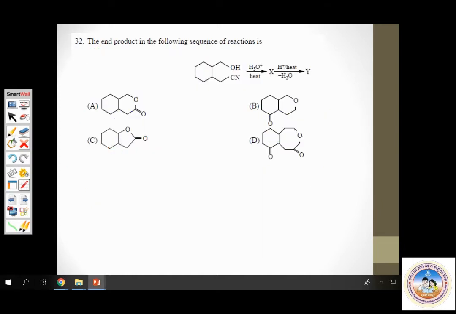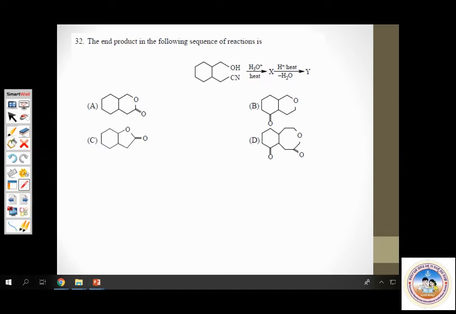Question number 32. The end product in the following sequence of reactions is. So you get a lot of questions like this in your entrance exam, questions in which you'll have to find out products in a sequence of reactions. Check one by one.